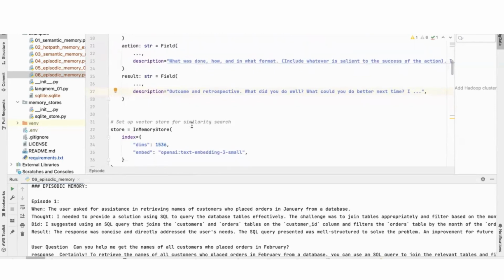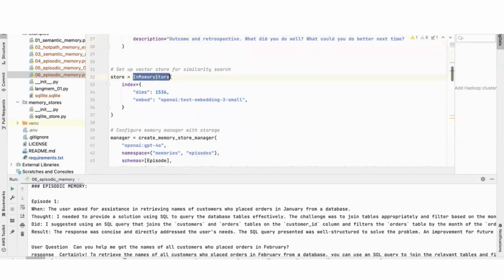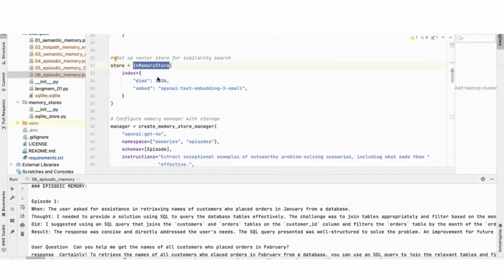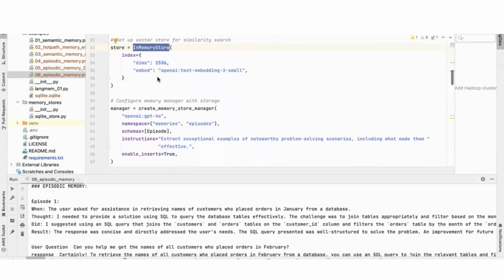So how I simulated this is, I created an in-memory store to persist this in memory so that I can retrieve it from the memory store. In production, you might use a more persistent store. There are ways you can create a persistent store, like you can create a PostgreSQL memory store or a SQLite memory store or a MySQL memory store as well, right?